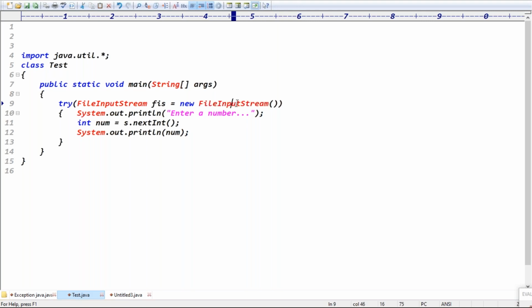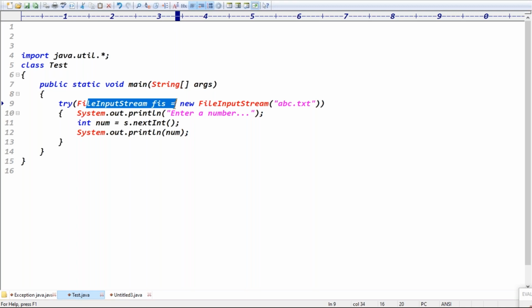Guys, file input stream class throws which exception? File not found. Previously, we took the scanner class. Scanner class doesn't throw any exception. It's not throwing any checked exception. But the file input stream throws which exception? File not found exception, right? Yes. File input stream throws the file not found exception, and the file not found exception is a checked exception,